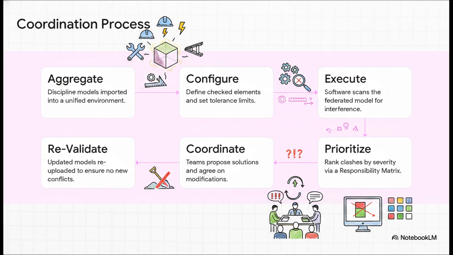Next, using specialized software, we set our tolerance limits to filter out tiny, acceptable overlaps, and we run an automated clash execution. The software flags every single point of spatial interference, and since this can literally spit out thousands of results, we use a responsibility matrix to prioritize them, avoiding total issue paralysis. Teams coordinate, fix the issues, and revalidate.